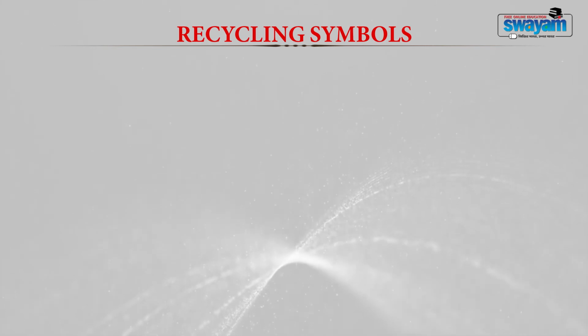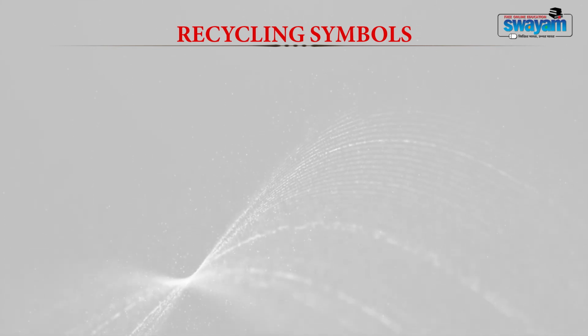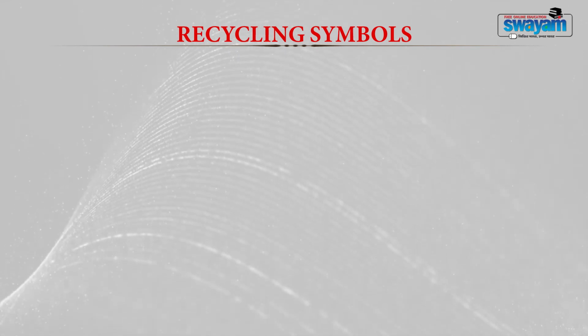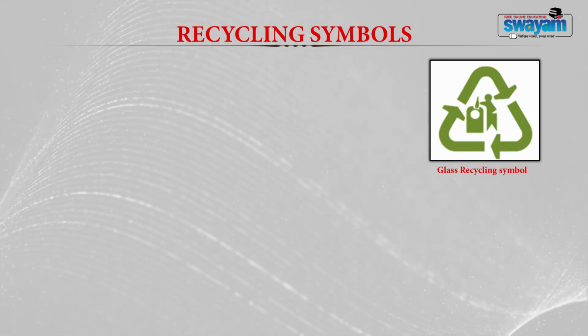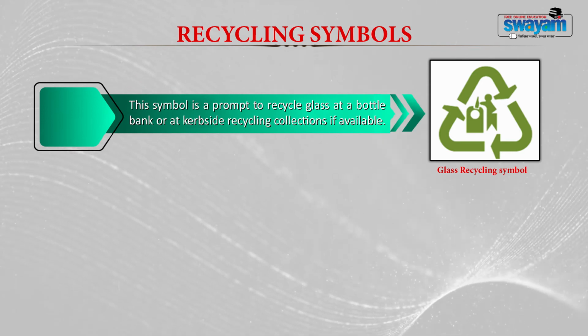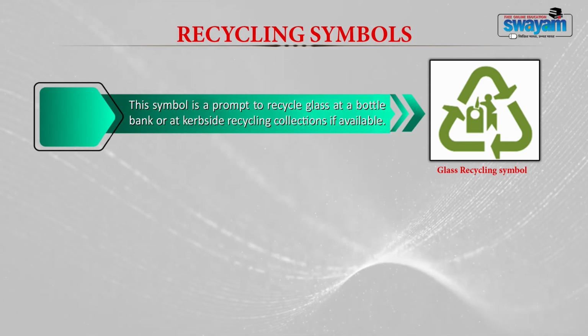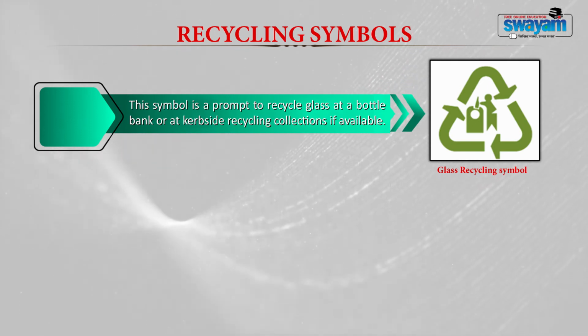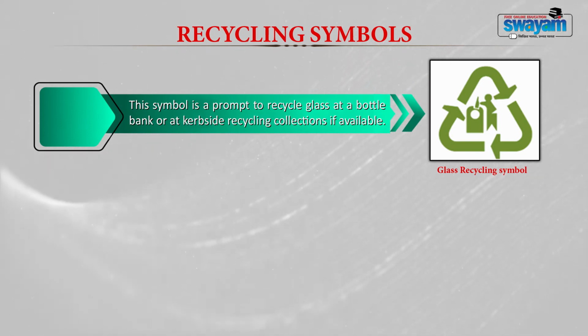Let me see about different symbols that are given to recycling. The first symbol that is shown here is of glass recycling. This symbol is a prompt to recycle glass at a bottle bank or at curbside recycling collection if available.